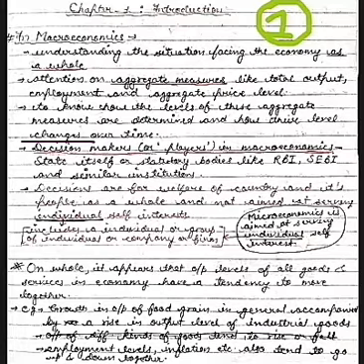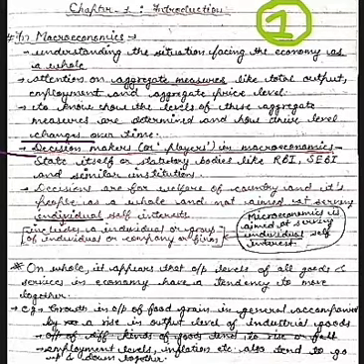Second, how their level changes over time. Suppose a particular commodity has this particular price, and after some time its price may increase or decrease. So changes may happen, and this will also be included in the study of macroeconomics.